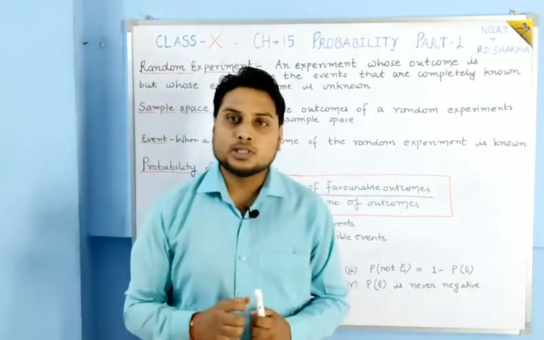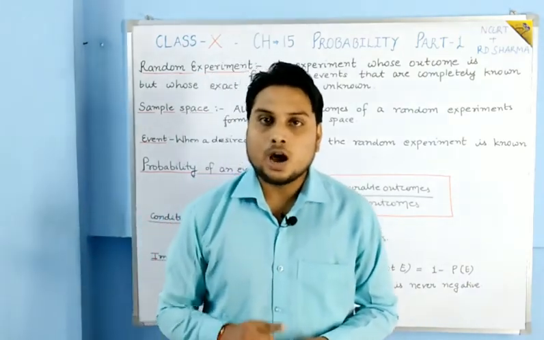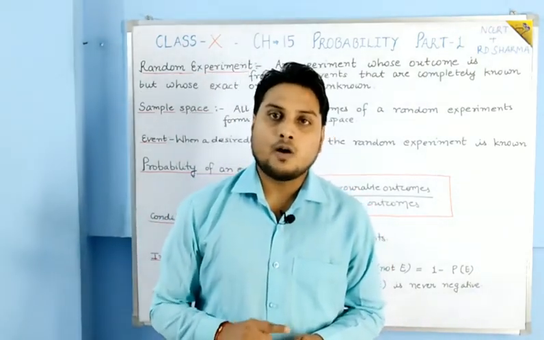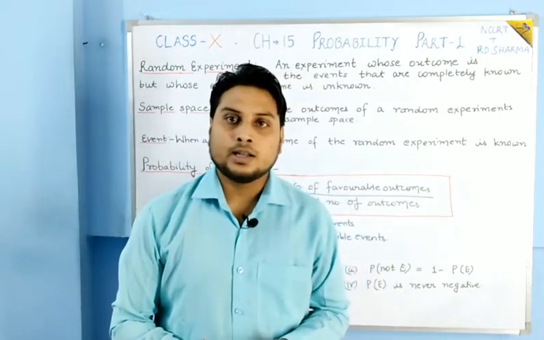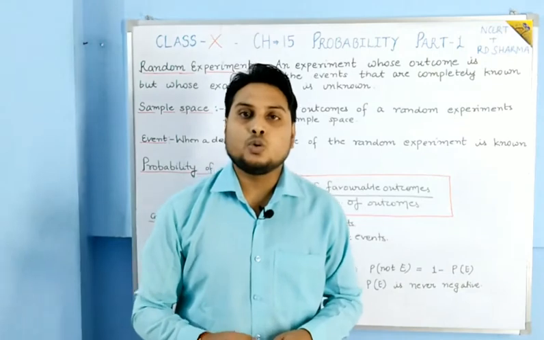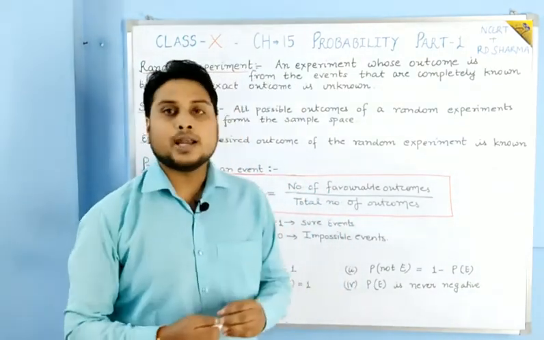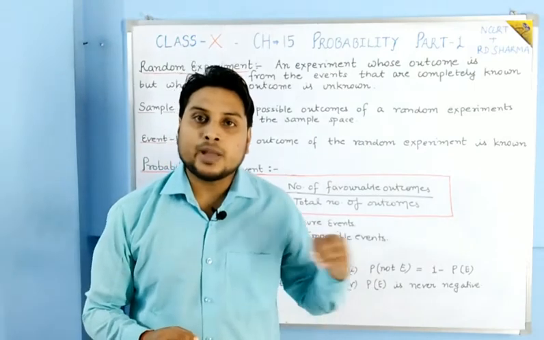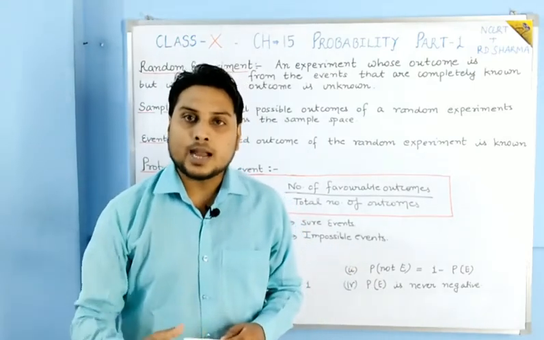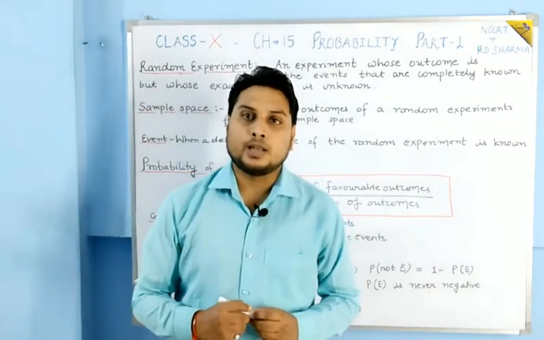All these words show the uncertainty of an event, and that uncertainty is known as probability. If we write that uncertainty in mathematical form, then it is known as probability.